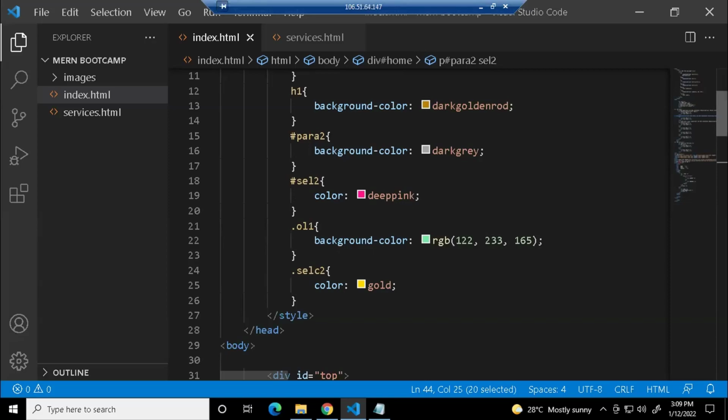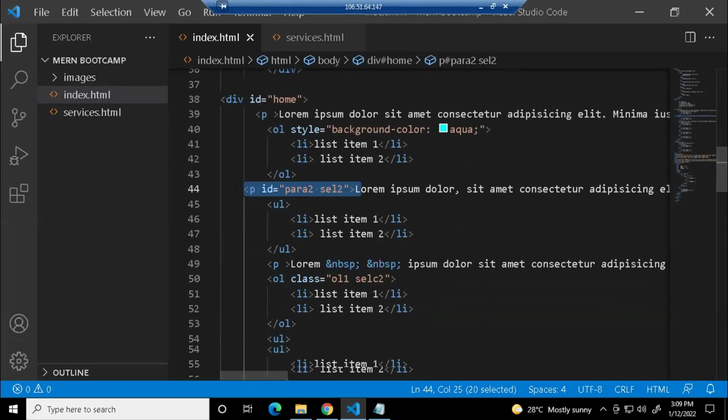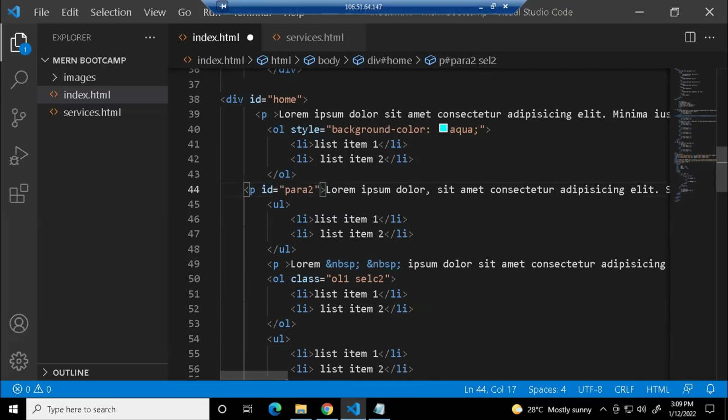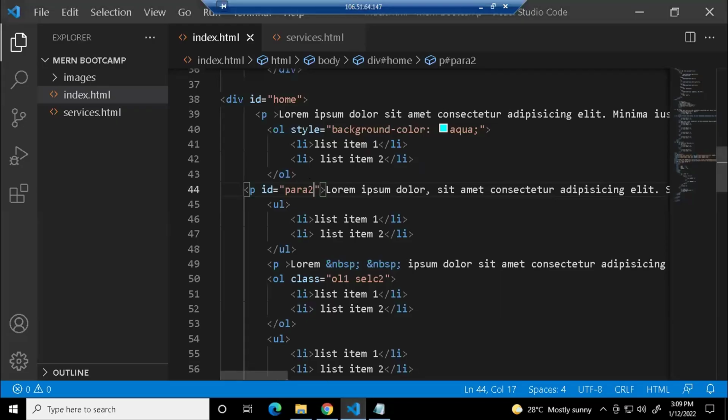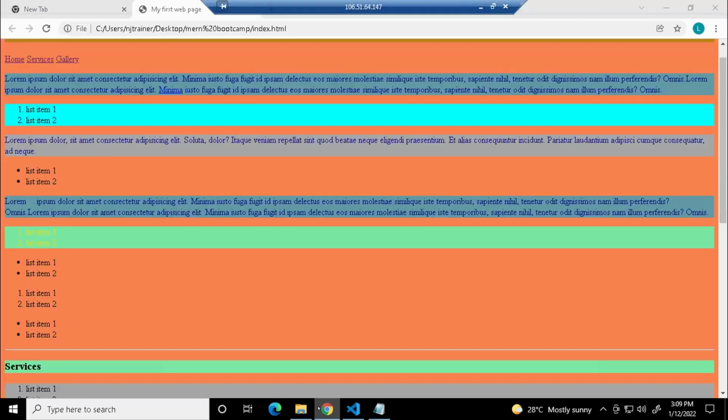I'll repeat my question again. Here I'm trying to add two styles. I'm adding two selectors on the attribute. Last time you were giving only one thing and it was working fine. If I just give para2, what will be the result, guys? It's giving the background color gray. That you know. Also, in a few selectors, you can give more than two values. So I created another selector called SEL2. I should have got that gray color background with the pink color text. But is it working?